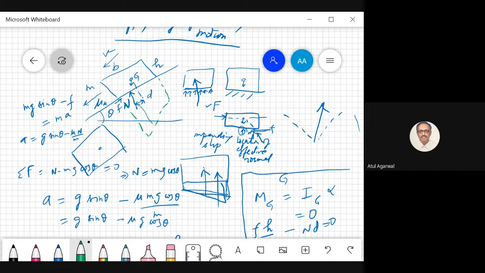Now its distribution will be more towards this side because you are having higher pressure here. How do you find the equivalent force? The moment of this pressure distribution about this axis will be 0. Okay, sir.